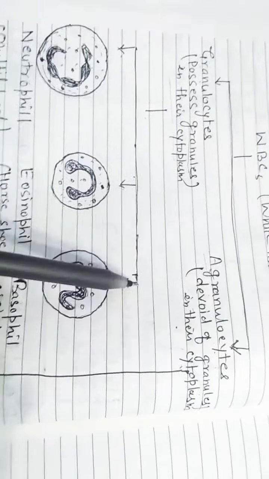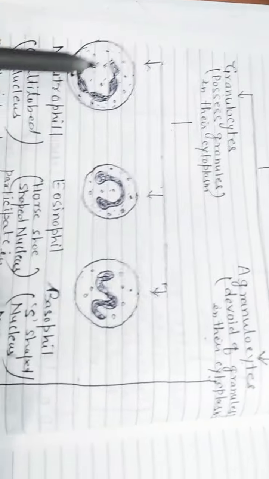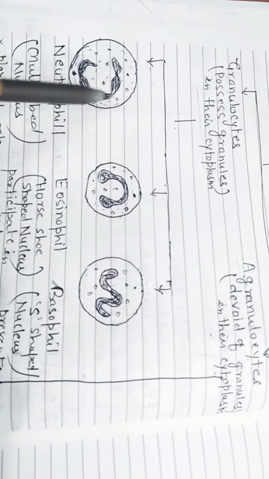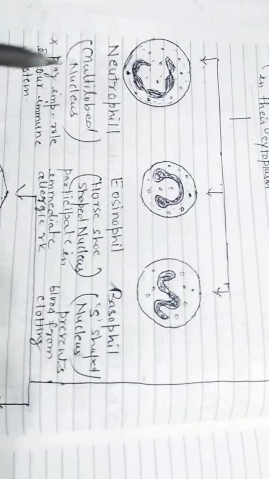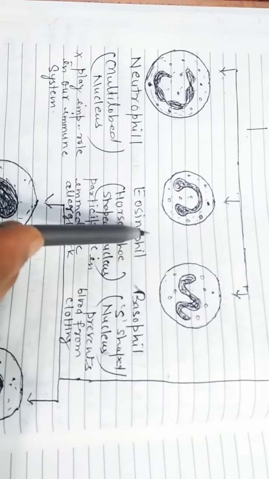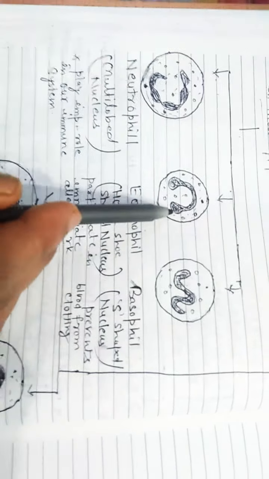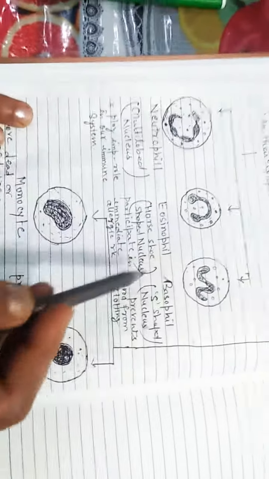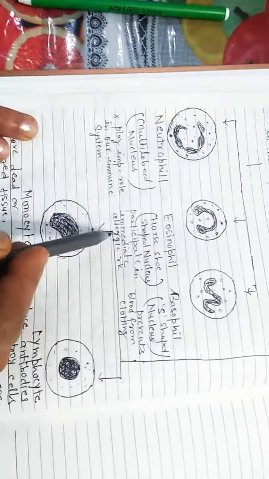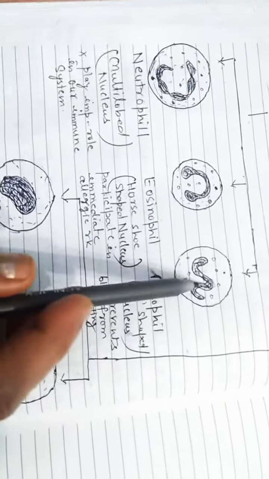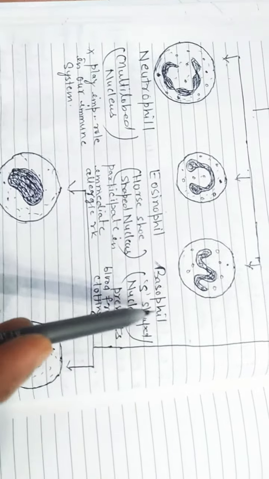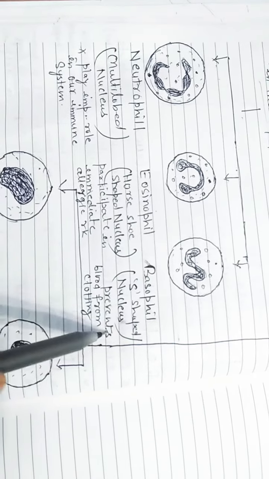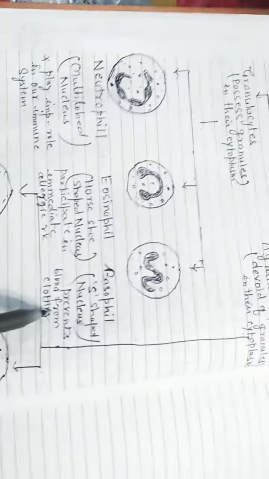Granulocytes are of three types. Neutrophil has a multi-lobed nucleus. It plays an important role in our immune system. Eosinophil has a horseshoe-shaped nucleus and participates in immediate allergic reactions. Basophil has an S-shaped nucleus. The main function of basophil is to prevent blood from clotting.